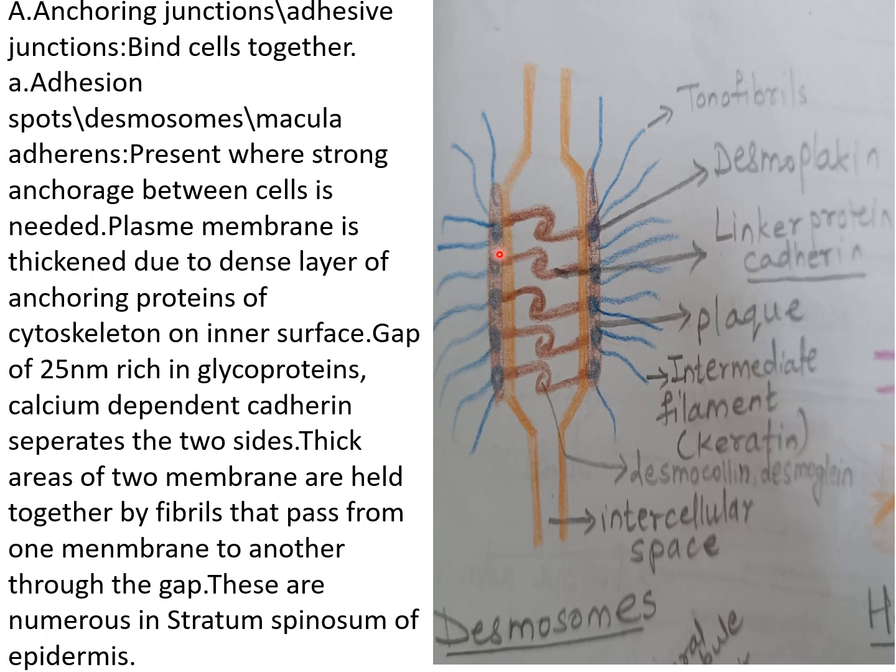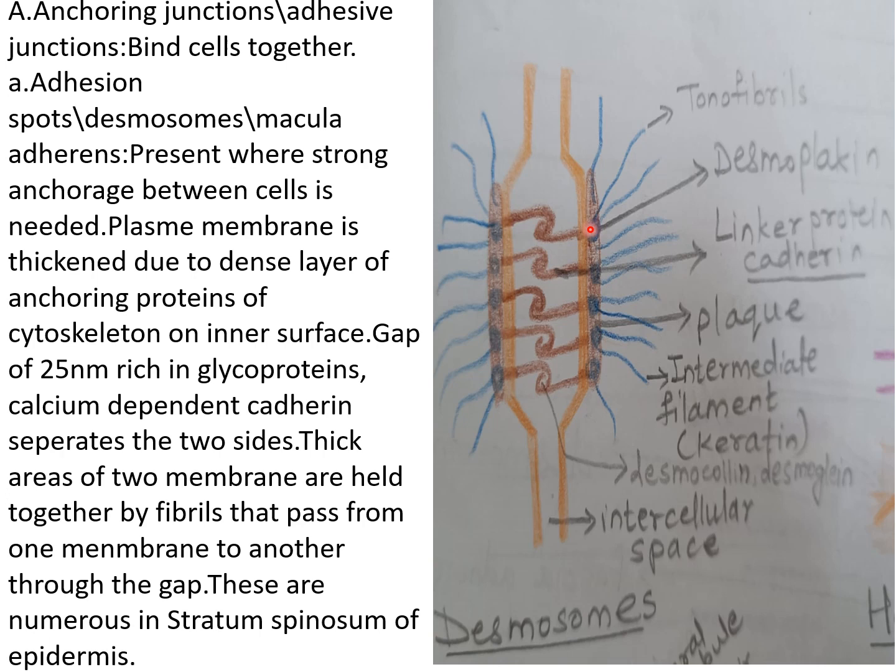The intercellular gap is about 25 nanometers, and it is rich in a glycoprotein named cadherin, which is calcium dependent. This cadherin is a linker protein. The cadherin or linker protein of one side crosses the intercellular space and reaches the cell membrane of the other side.